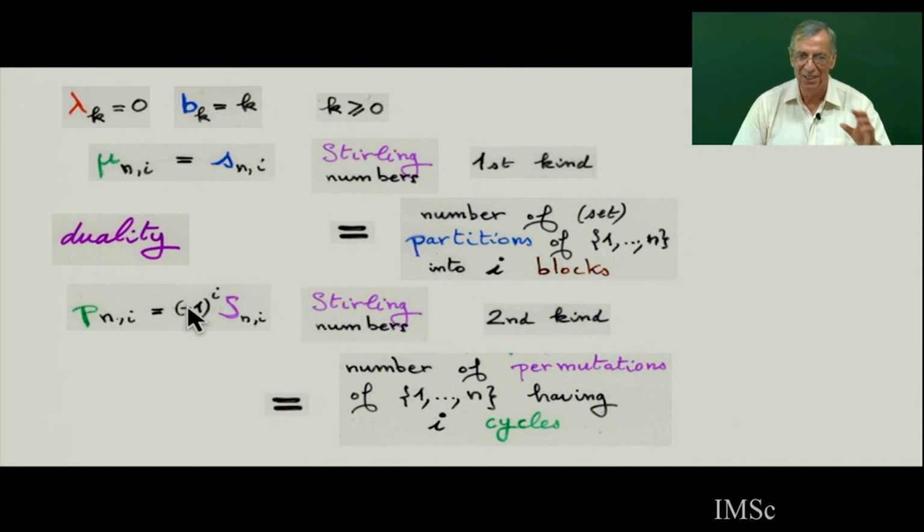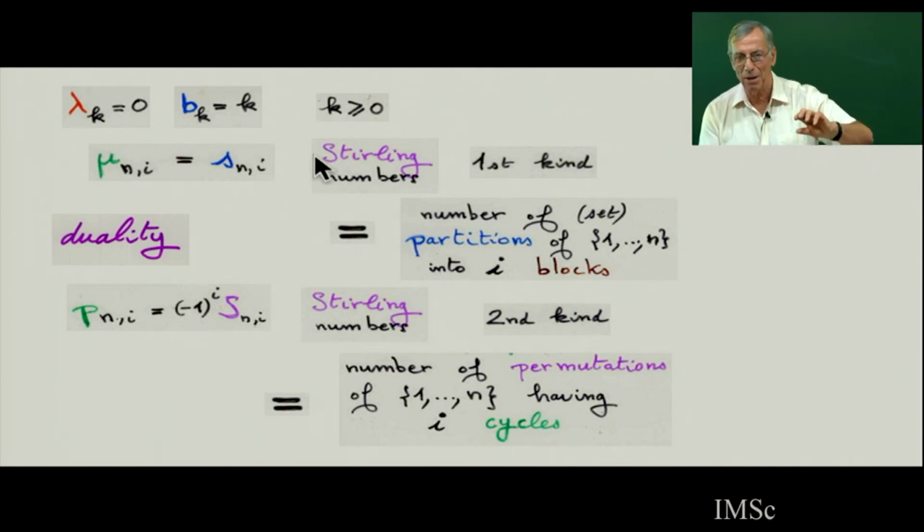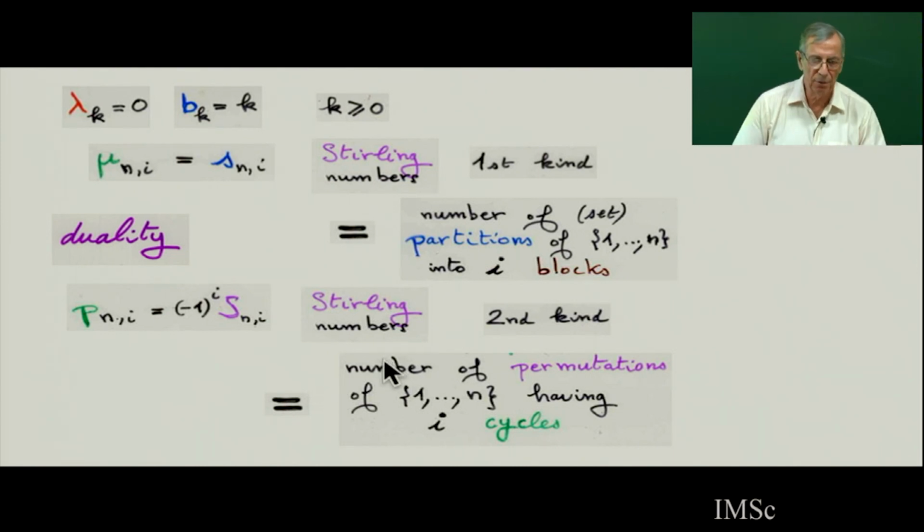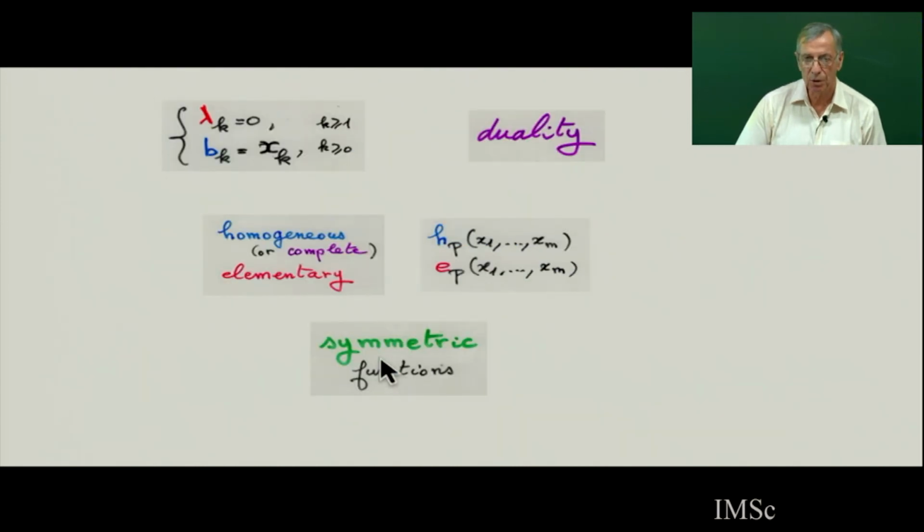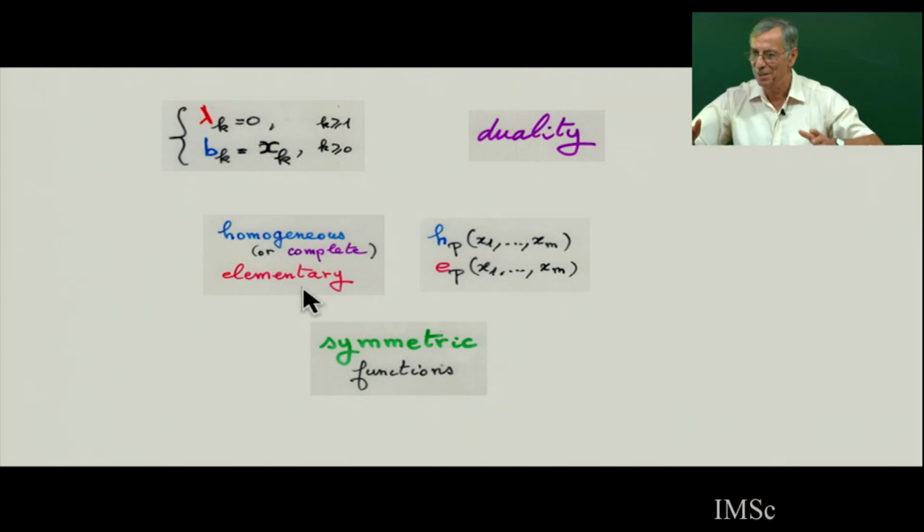So up to the sign, it's well known that there is an inversion matrix here, and it will be deduced also from this class and from this duality. And also the duality between, if you know about symmetric functions, between homogeneous symmetric functions and elementary symmetric functions, it's really a particular case also of this duality. So everywhere we will always meet the same essence, the same spirit of this duality.